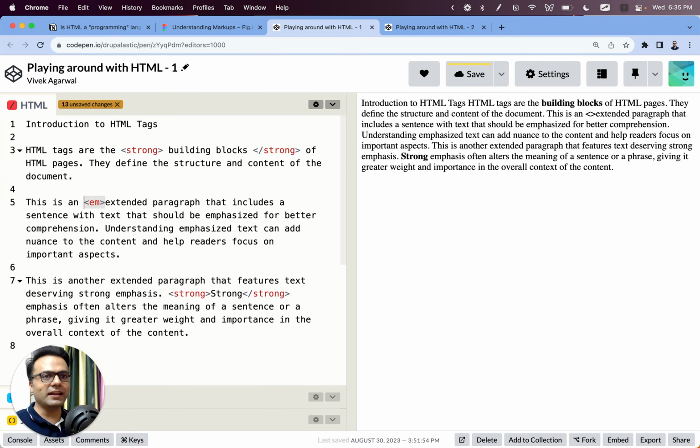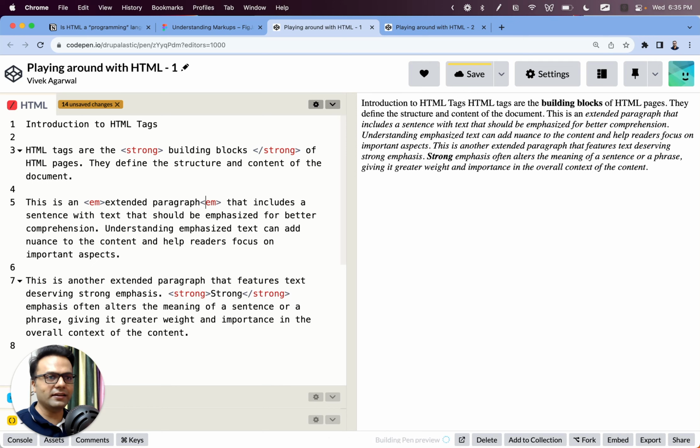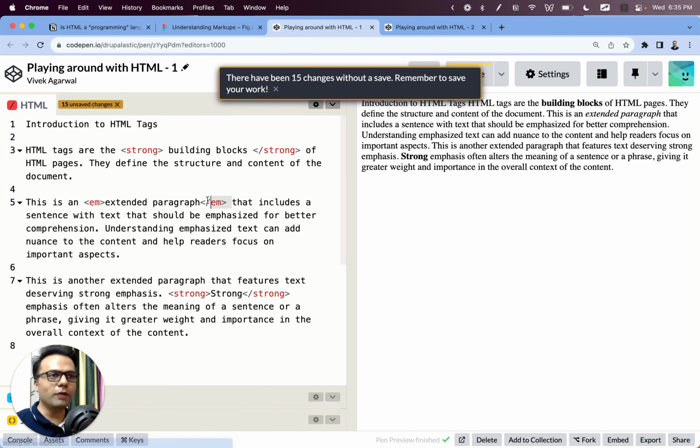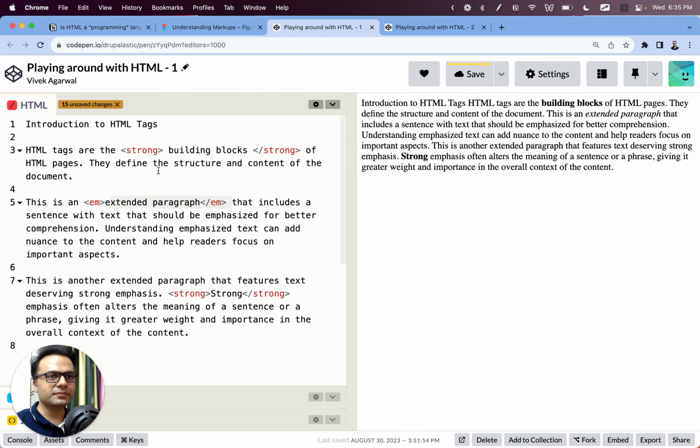So here I have em tag. This is the starting tag. I need to end it. So I will end it here using a forward slash. Now you will see, friends, that this extended paragraph text is italicized here by the browser. Are you getting it? Let's make another thing italicized.